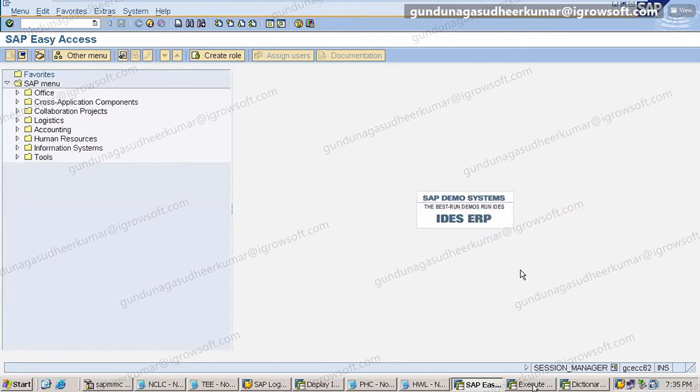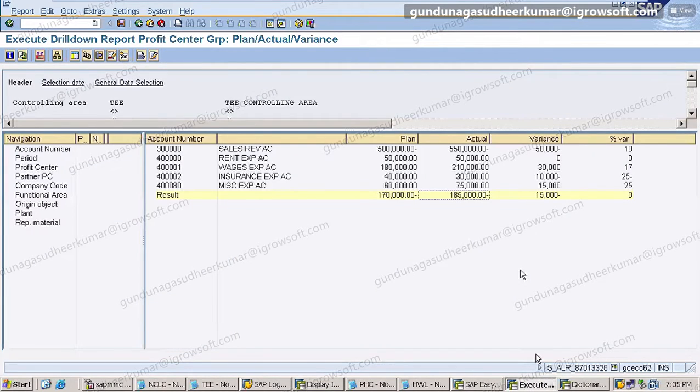So where are we? We executed our report. Is it working properly? Variance. This is the absolute variance, which means the difference between this and this. Plan minus actual is the variance. Sorry, reverse: actual minus plan is the variance.